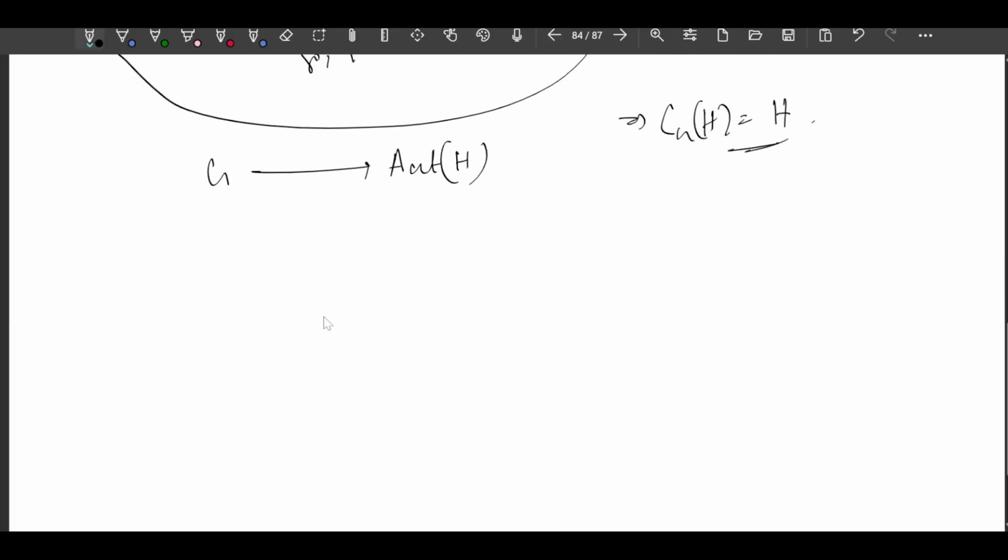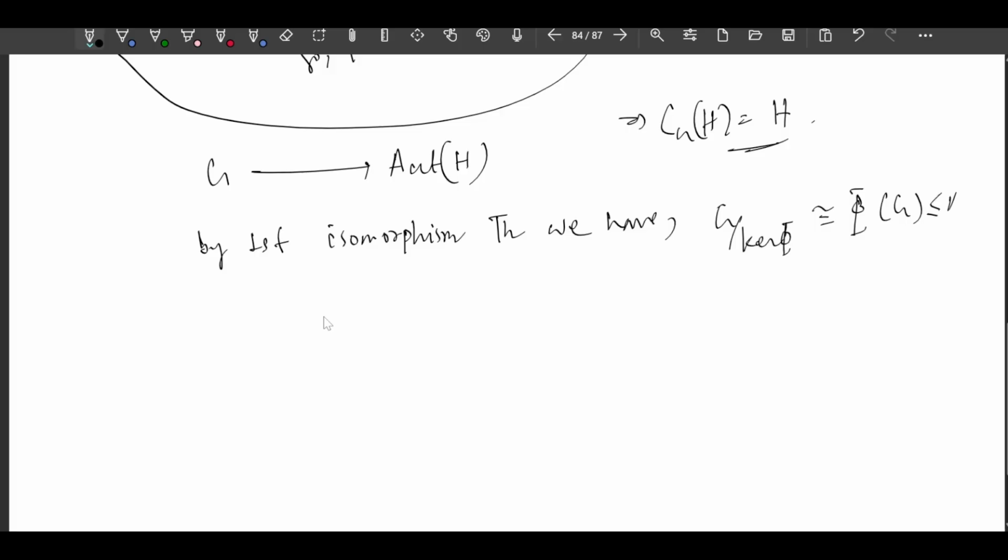Okay. Now we have a homomorphism from G to H, and the kernel is C_G(H), right? So by the first isomorphism theorem, we have G by the kernel of capital Phi is isomorphic to capital Phi of G, right? That is a subgroup of Aut of H, right?